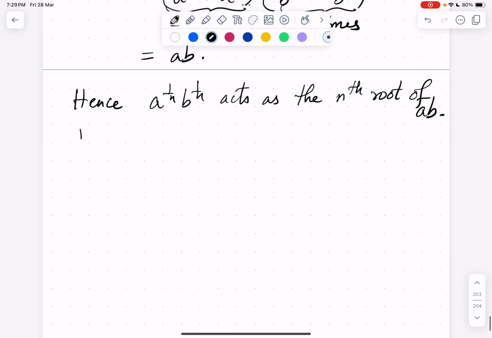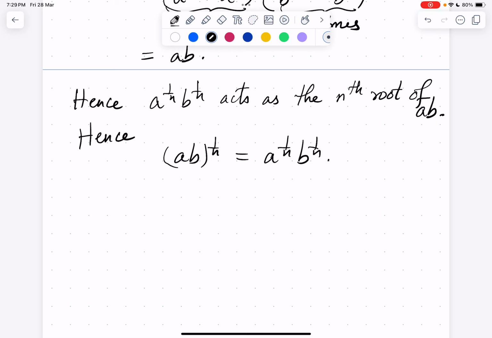So hence the unique positive real whose nth power is ab is just a power 1 by n times b power 1 by n. Right. So this is a basic observation about the nth root of a product. And now we can get back to the original question.